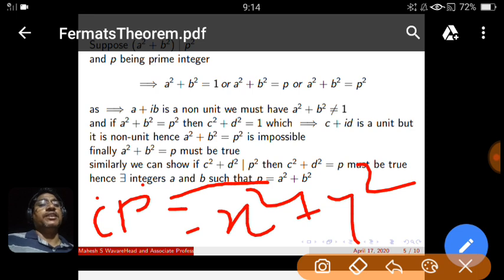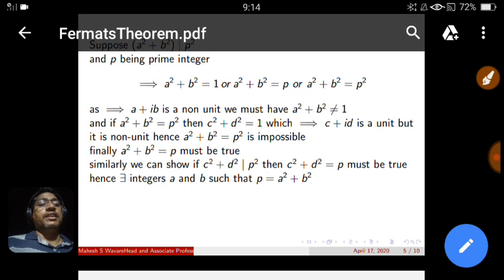There exist two integers a and b such that p equals a square plus b square. This part has been proved, and this plays a crucial role in proving Fermat's theorem. That's why we have taken this result. Now, the next result from number theory.